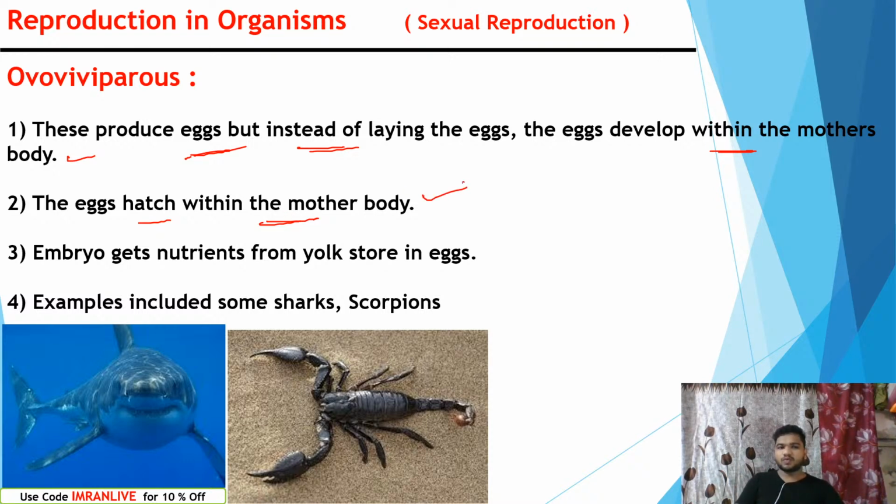That is the reason we call it ovoviviparous: eggs, viviparous, growth of the organism inside the mother's body. The embryo gets nutrients from the yolk sac stored in the eggs, food substance from the yolk like in oviparous. Examples include some sharks, which are ovoviviparous, and scorpions are an example of ovoviviparous.